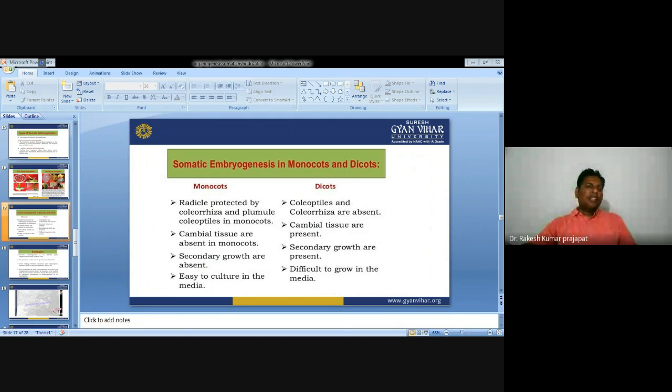So plant regeneration by somatic embryogenesis occurs in five different stages: initiation of embryonic culture, proliferation of embryonic culture, prematuration of embryonic cultures, maturation of somatic embryo, and plant development on specific media.